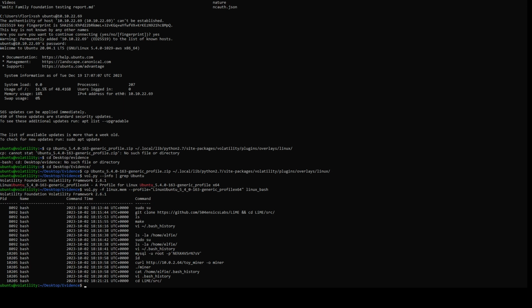MySQL here. The password is a long thing. I'm going to copy that out real quick. That looks interesting: mysql -u root -p, then the password, NEHX4VSRN7SV. Okay, copied that.